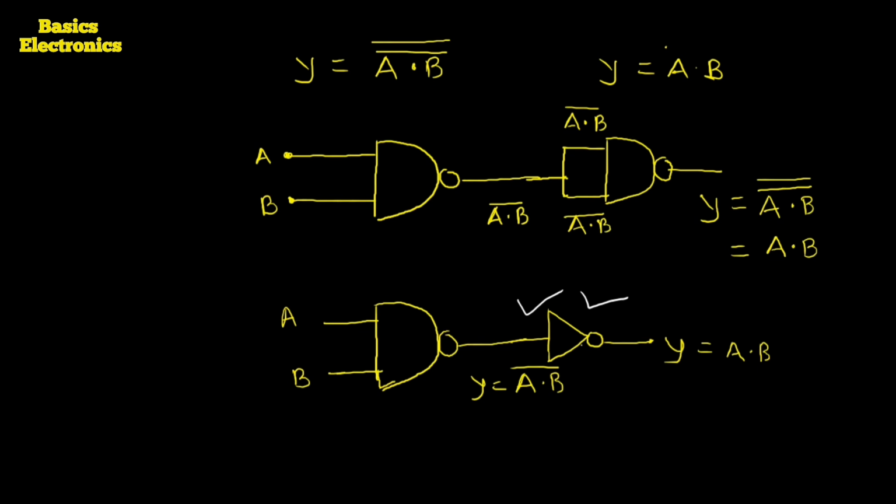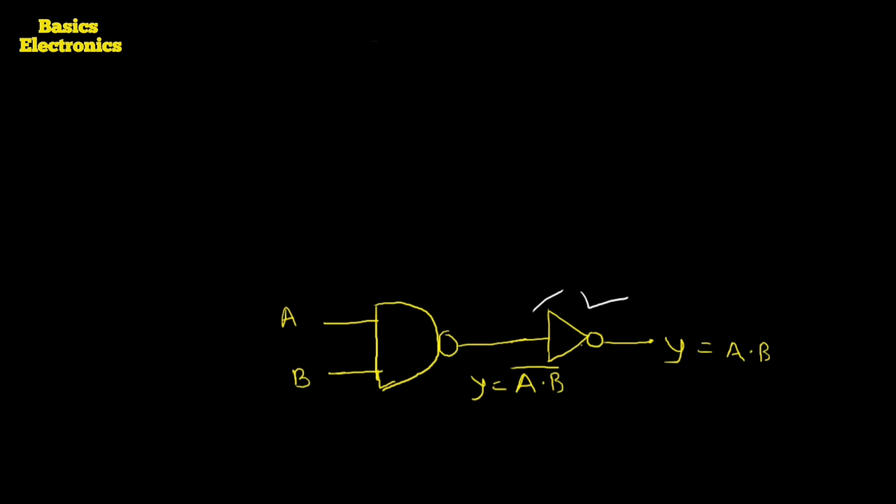It is asked like this: realize the basic gates by using the NAND gates. Or there may be a question like this: how can you construct the basic gates by using the NAND gate only? So here we can write down the answer in brief.